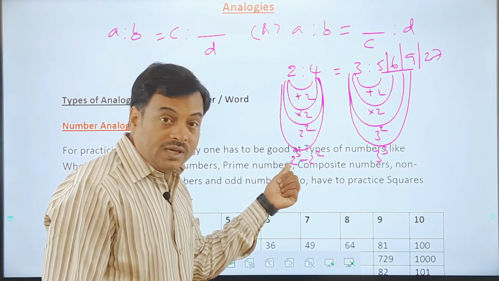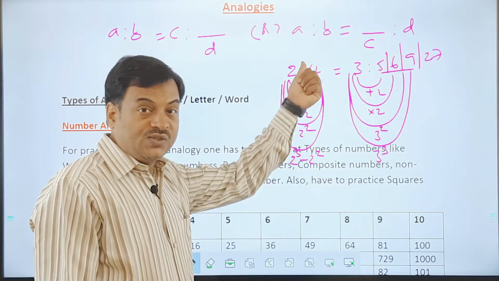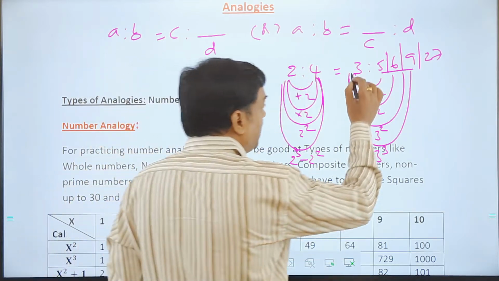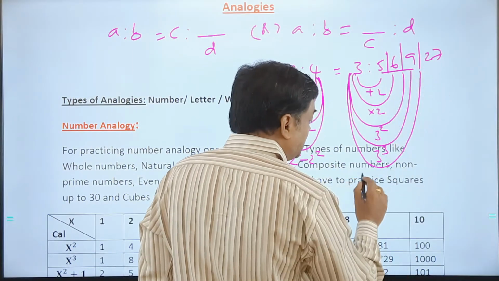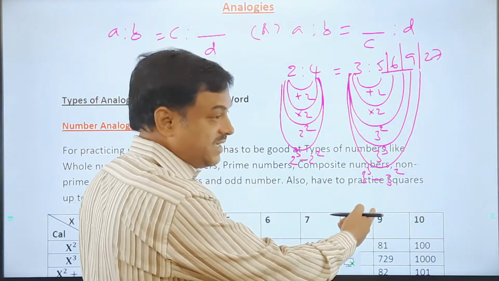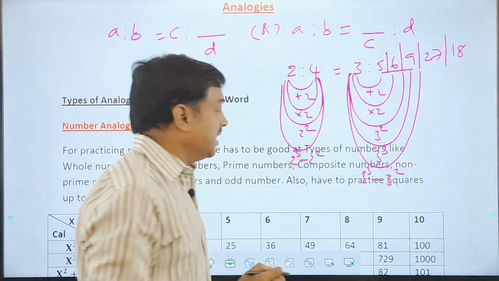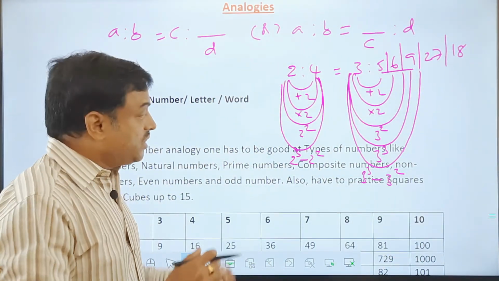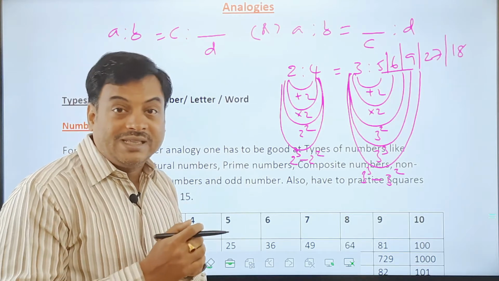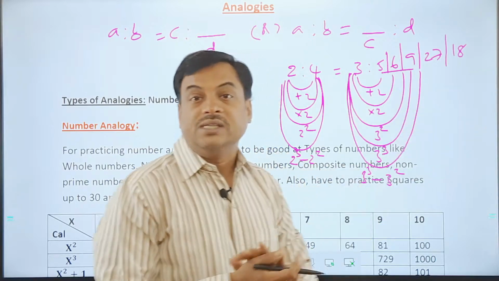What is 2 cube? 8. What is 2 square? 4. 8 minus 4 is 4. Similar logic, if I apply it here, I'll get 3 cube minus 3 square. 27 minus 9, 18 also can be a possible answer here in this case. So if you keep on thinking like that, definitely I'll get many more possible values on this.